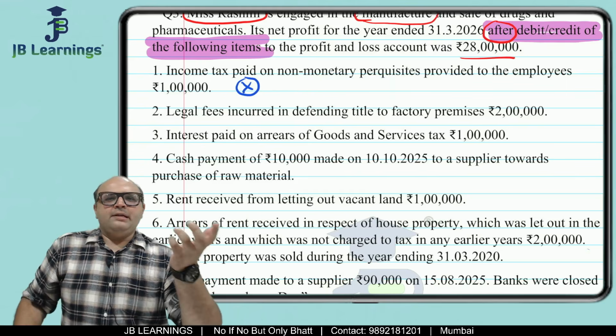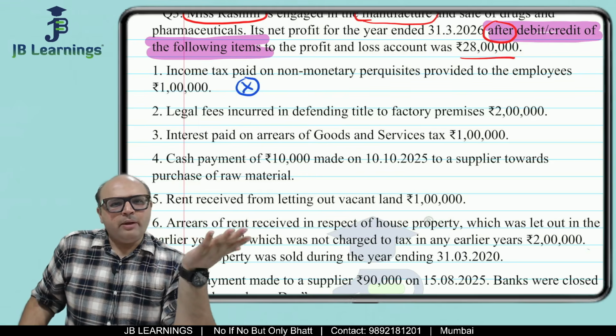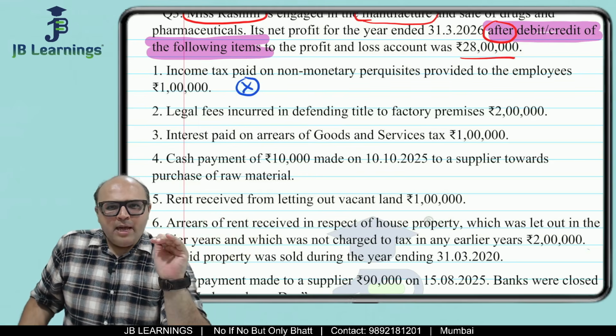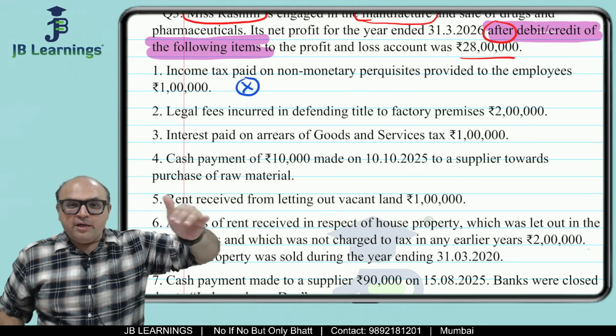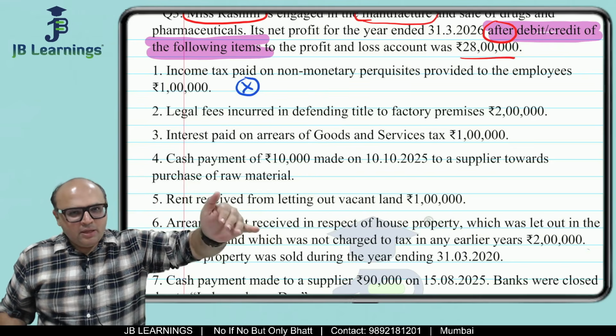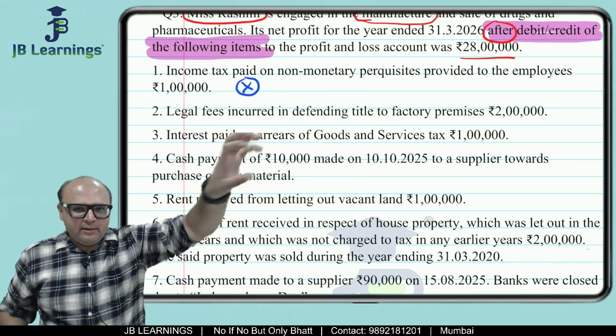In salaries, we have studied that the employer gives many perquisites to employees. There are many perquisites which are taxable. If it is a taxable perquisite, the employee has to pay tax on that, correct?